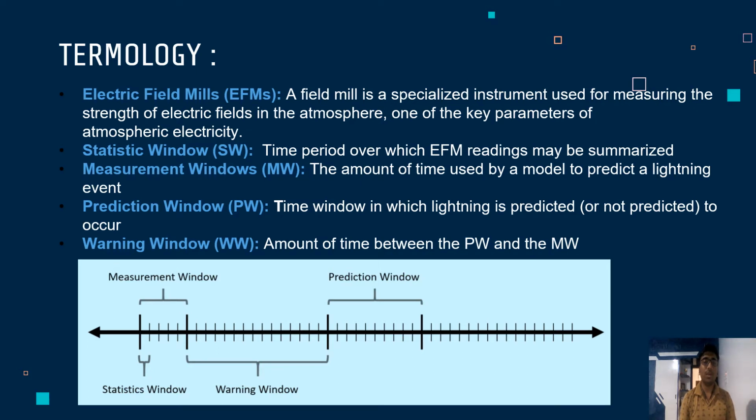The fourth one is warning window, that is WW. WW is so named because in a real-world lightning event, this is the amount of warning that one can expect to have before a lightning event occurs. I also attached a figure where you can see all four windows at once, that is statistic window, measurement window, warning window, and prediction window.